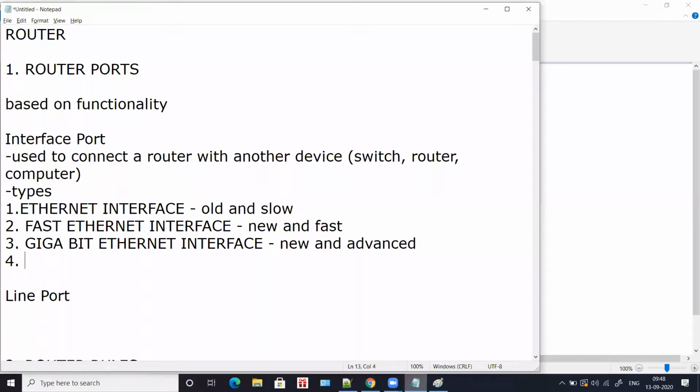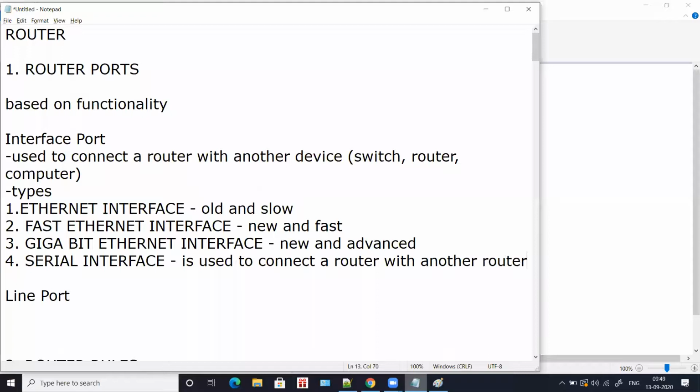And fourth, you have serial interface, which is used to connect a router with another router. So you have four types of interfaces: Ethernet, fast Ethernet, gigabit Ethernet, and serial.